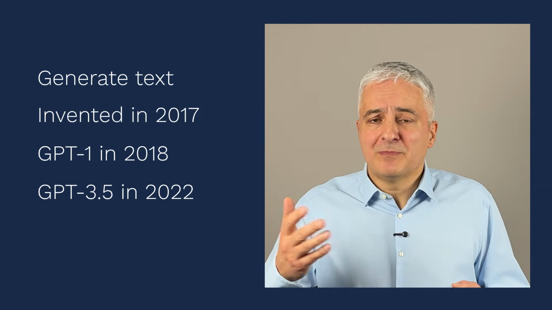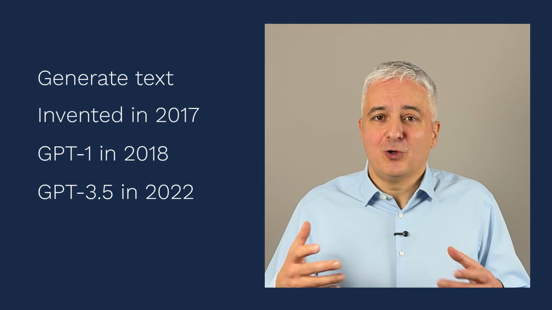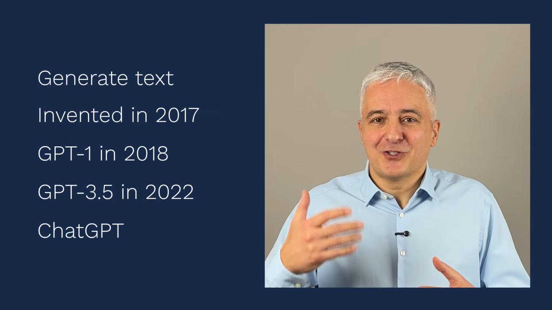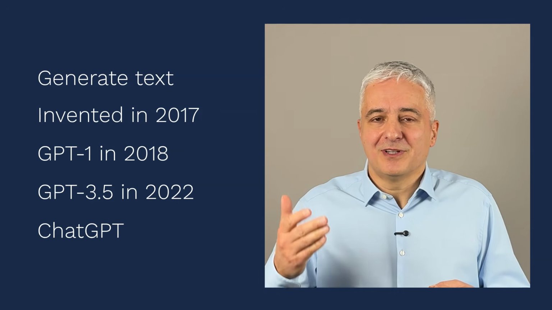And then in November 2022, they decided to build this nice user interface called ChatGPT, where users can start talking to this GPT 3.5. And basically the rest is history, right? So this combination of a transformer that can create text, in other words, that can speak to you, and a nice user interface is what made ChatGPT so famous.